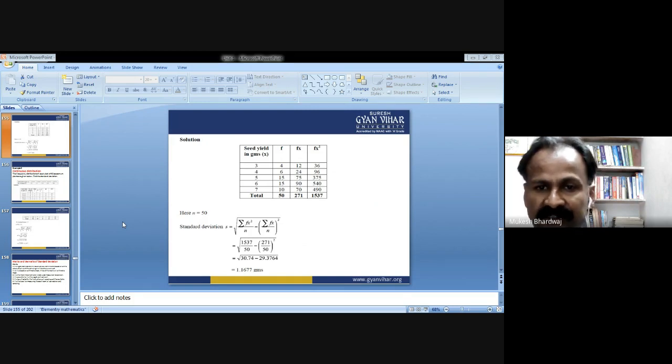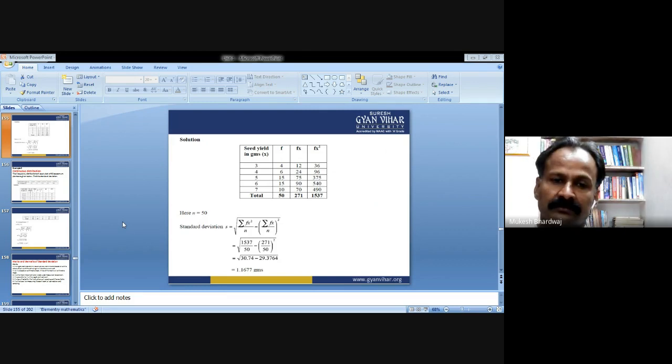9 into 4, 36. Okay. Similarly, in the same way, do fx square. Now, here the total number of frequency, or the total number of observations, is equal to 50. The value of n is equal to 50.